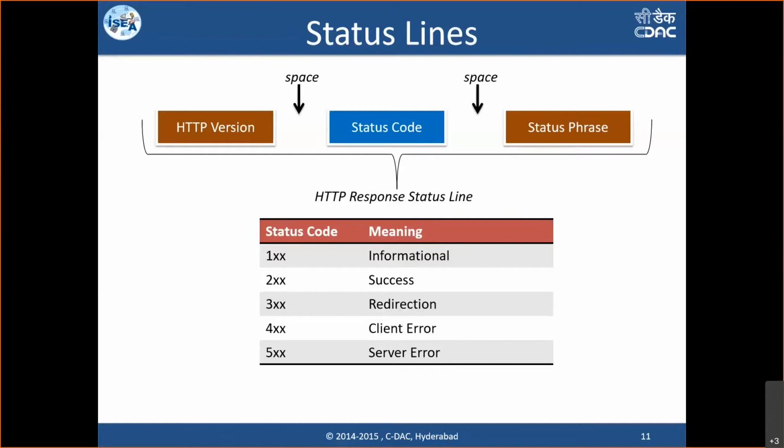In this way, based on the code, the attackers will try to understand the behavior of the server. When the server shows a 300 series, people understand that a redirection is happening. It means there are multiple servers where the redirections are happening, so I need to craft my attack to understand or bypass certain things. 500 series errors are much more interesting because we get to know certain errors related to the programming. Through that they try to debug and perform different attacks. So status codes help the attackers understand how the server is being planned.